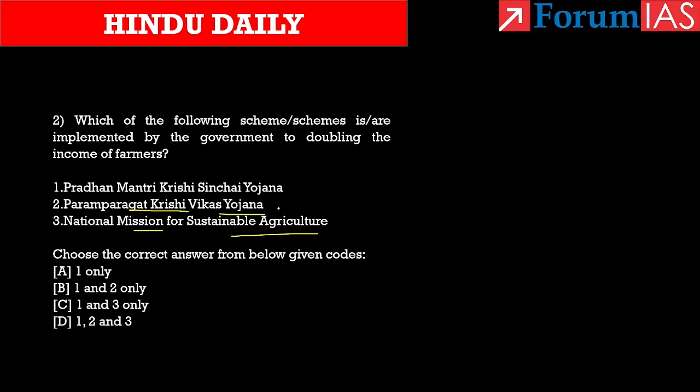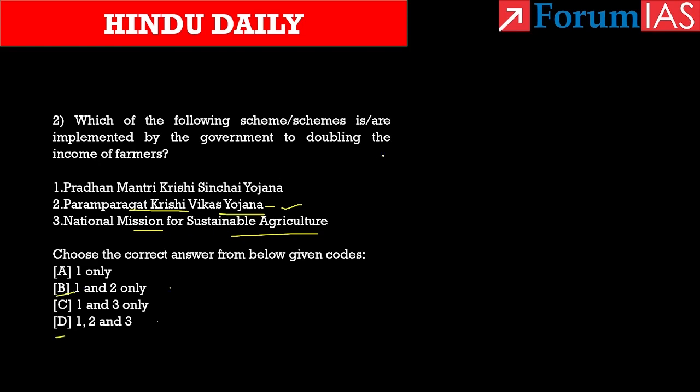In our discussion, we saw Paramparagat Krishi Vikas Yojana is related to organic farming. So by reducing the cost of input, the profit margin as well as the income of the farmers is set to increase. So in that way, this scheme aims at increasing and doubling the income of farmers. So the second one is correct. It has to be either B or C.